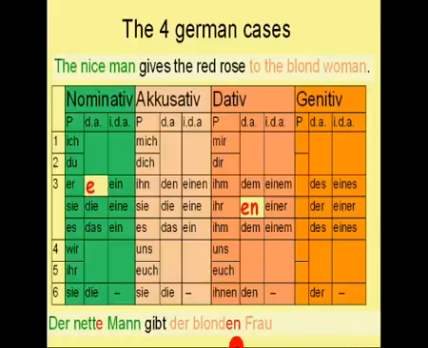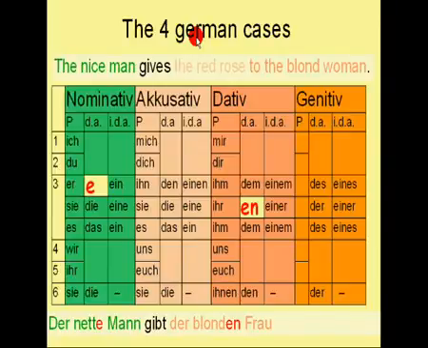And now we finish with a direct object, which is the red rose in this case. So the red rose, being the direct object, is in the accusative case. "Rose" means rose in German and is a female noun. So all you need to do now is find the female definite article in German in the accusative case.